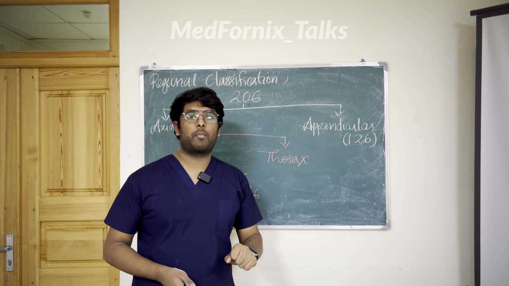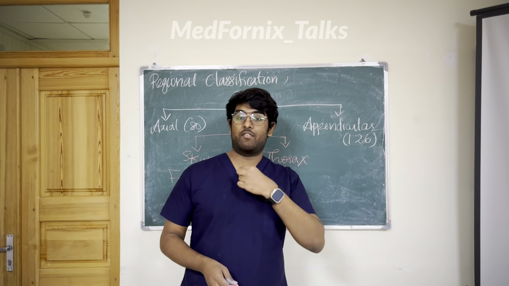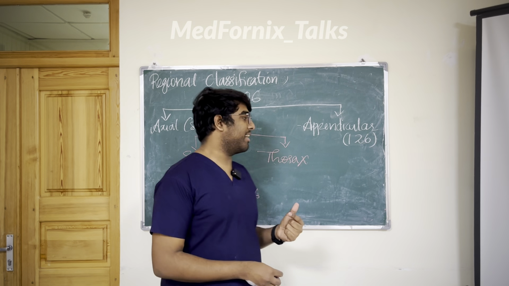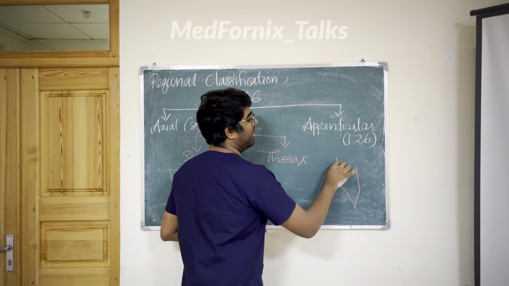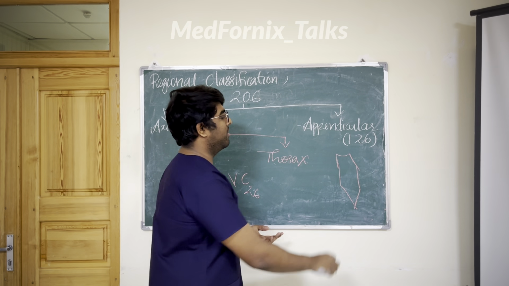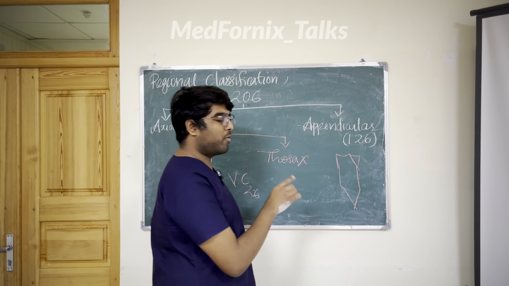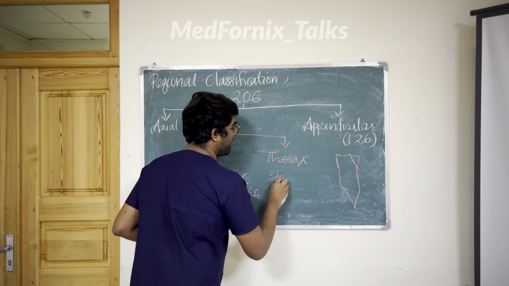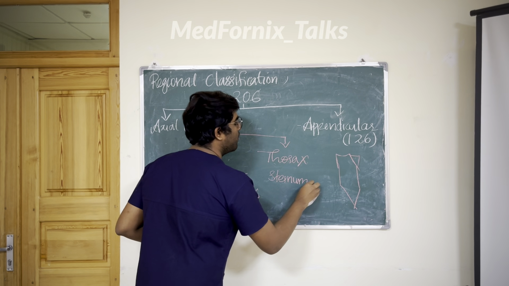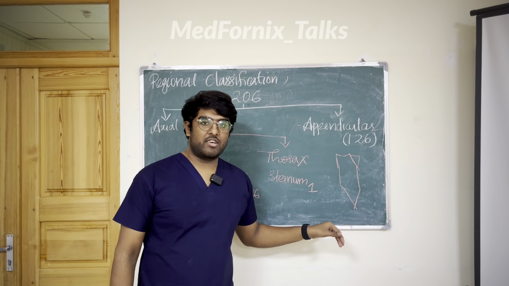Now we are going to talk about the thorax. You know that in the thorax, one bone is dagger shaped, right? It is like a dagger, like a knife. This bone is situated in the center of the chest. This bone is known as the sternum, and there is one sternum.